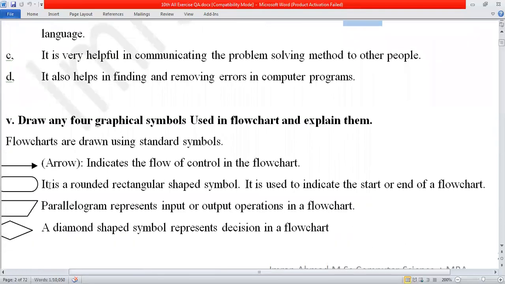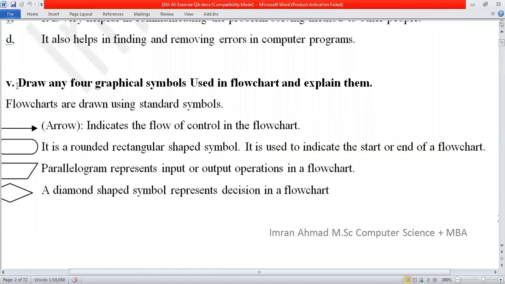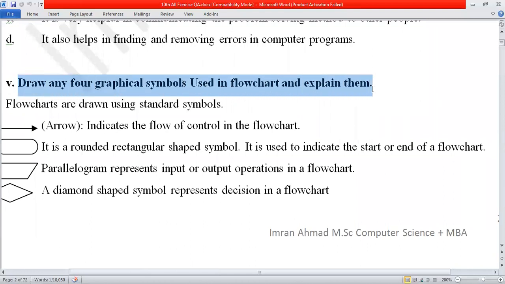Now, question number 5. Draw any 4 graphical symbols used in flowchart and explain them. Over here in your book, these symbols are present. If you have the computer science book, I will show you the symbols present in the chapter. So I take the same symbols which are present in your chapter number 1. I place the same symbols.